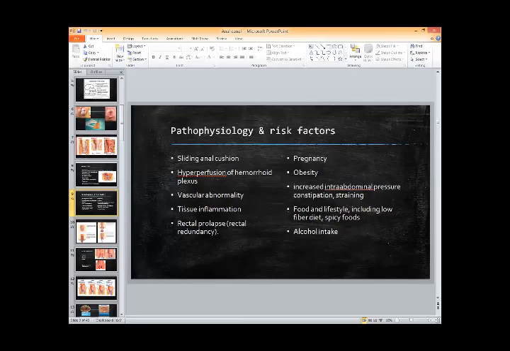Also, if you are eating food which is spicy, low in fiber, and junk food, it will lead to constipation, and it would lead to more straining, and the increase in intra-abdominal pressure, which can actually cause hemorrhoids. And alcohol intake is a separate risk factor, not related to all these things. So these are the risk factors and some of the pathophysiology.